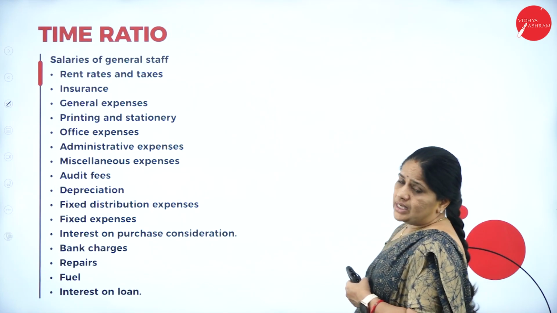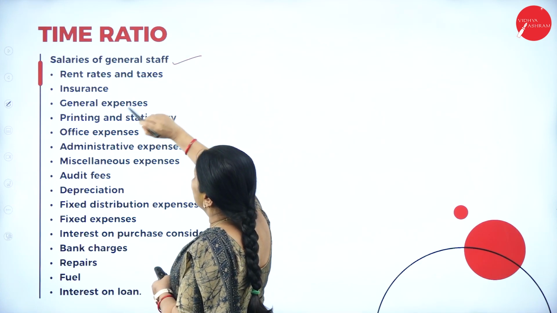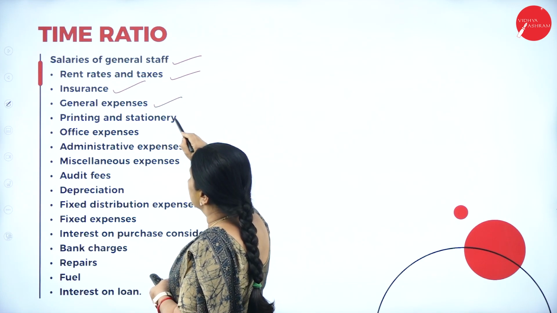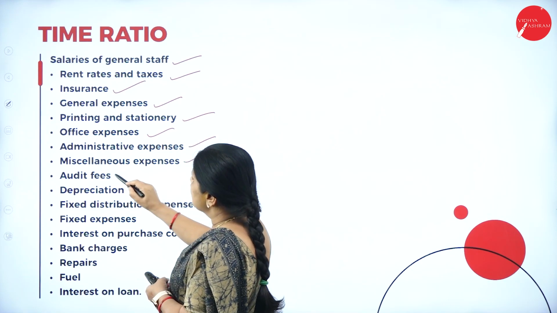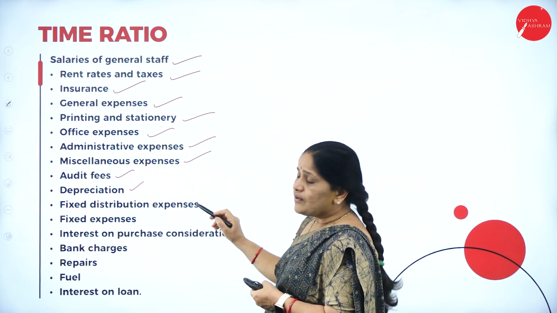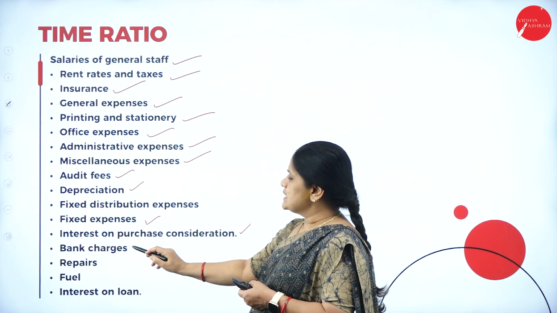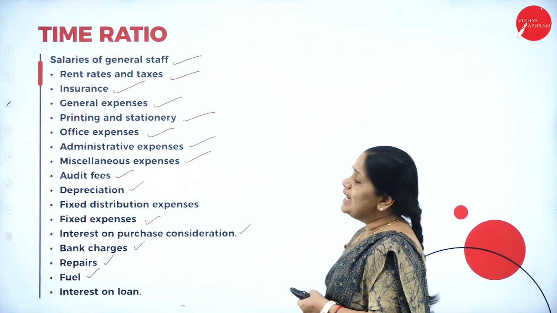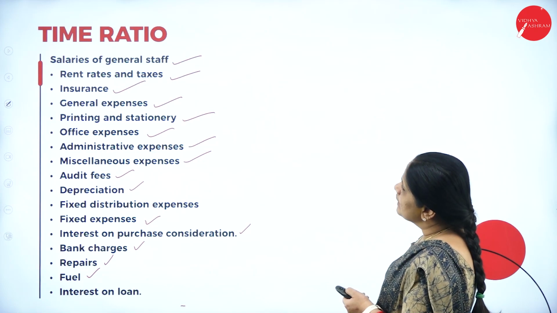Next, the time ratio. On the basis of the time ratio, we have to share these expenses: salaries of the general staff, rent, rates and taxes, insurance, general expenses, printing and stationery, office expenses, administrative expenses, audit fees, miscellaneous expenses, depreciation, fixed distribution expenses, fixed expenses, interest on purchase consideration, bank charges, repairs, fuel, interest on loan, etc. All these are on the basis of the time ratio.